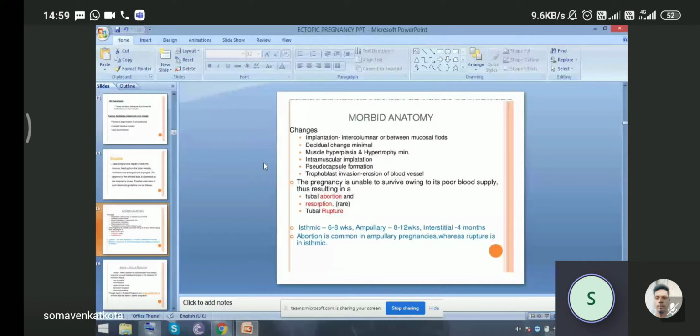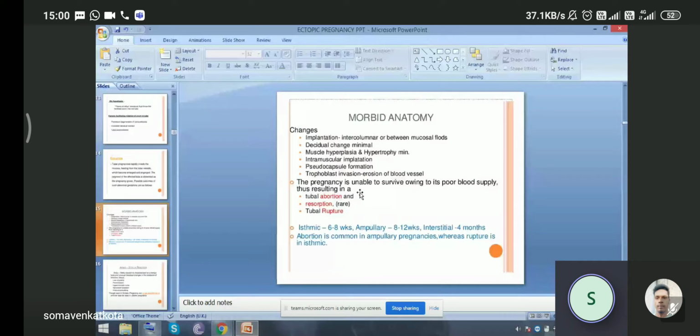The pregnancy is unable to survive owing to its poor blood supply, thus resulting in a fate. First, tubal abortion may occur. If it does not occur, then resorption, which is very rare, and the most common outcome is tubal rupture. Because if it all happened in the uterine cavity, then pregnancy continues till term. But if it occurs in the fallopian tube, it hampers the blood supply, so the pregnancy is unable to survive to its fullest.